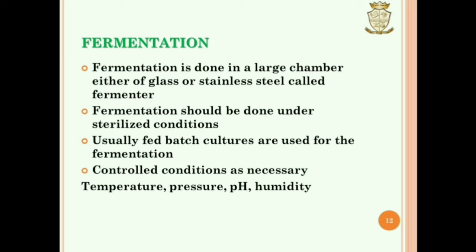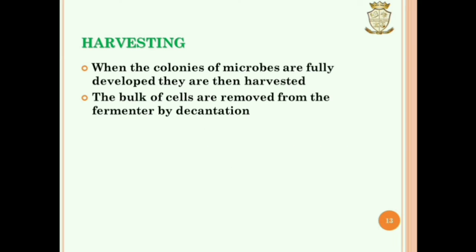Next step in SCP production is fermentation. Fermentation is done in a large chamber called fermenter. It should be done under sterilized conditions. Usually, fed batch cultures are used for the fermentation. Next step in SCP production is harvesting. Microbial colonies are harvested when they are fully developed. The bulk of cells are removed from the fermenter by decantation.